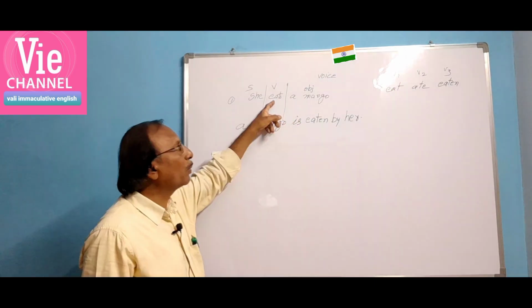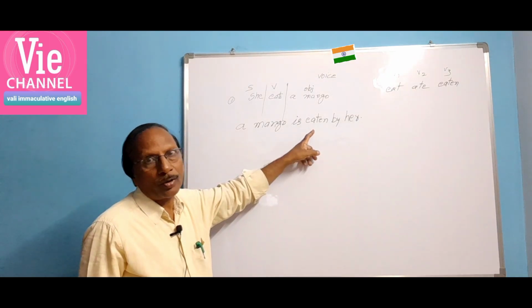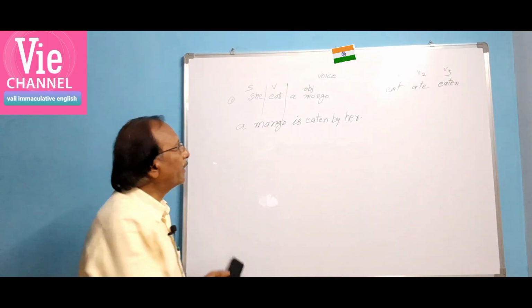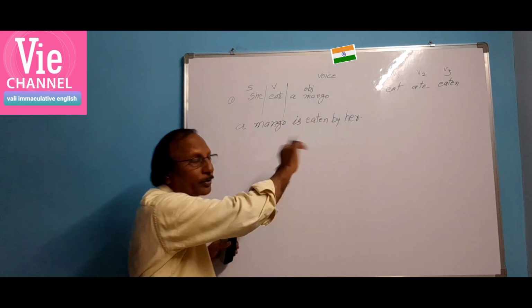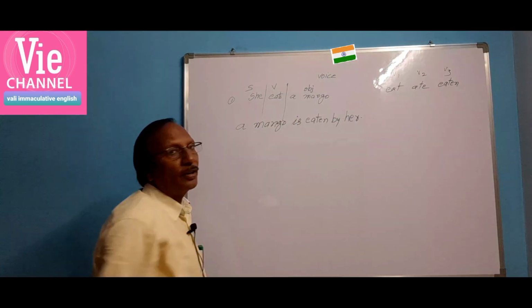What is the main verb here? Eat. And we have to write V3 in the passive form. So eat, ate, eaten. Then the "by" form comes: by whom? By she, and she changes to her. So, a mango is eaten by her.